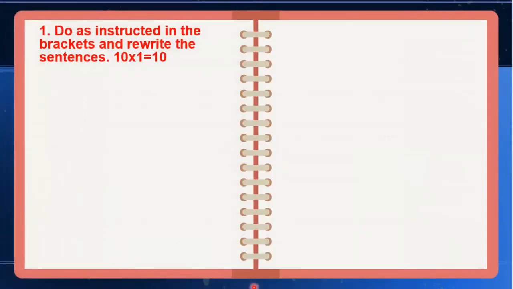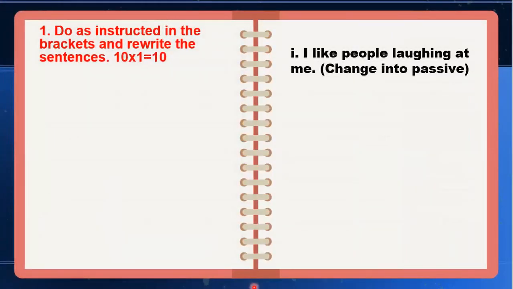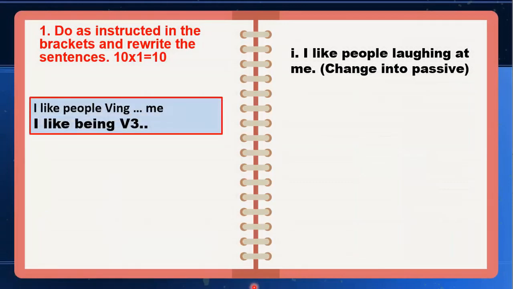Now, question number I, I like people laughing at me. Change into passive. So here you have the sentence showing your likes and dislikes. So when we make the passive of likes and dislikes, and if you have a question something like I like people criticizing me, appreciating me, laughing at me, whatever you have, if you notice me at the end, go with being and take verb third. So I like being laughed at.